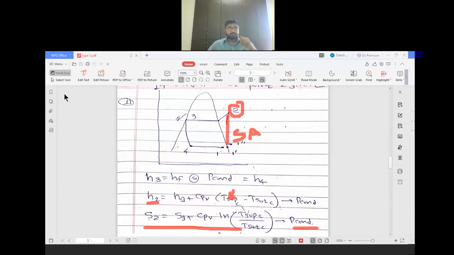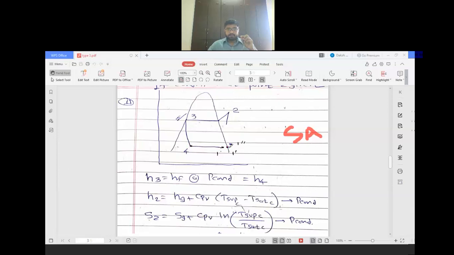Now once you found out SA, this is a very important point. Listen carefully. Once you found out SA, compare that SA with the SG at evaporator pressure.